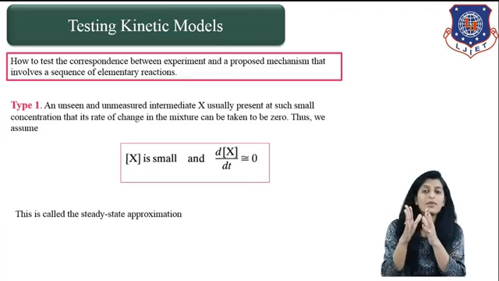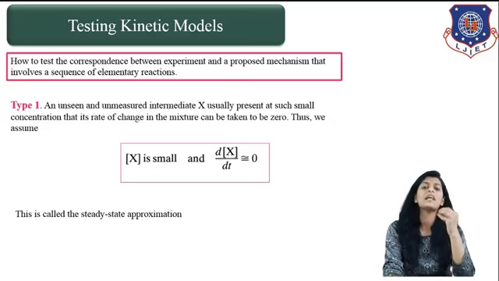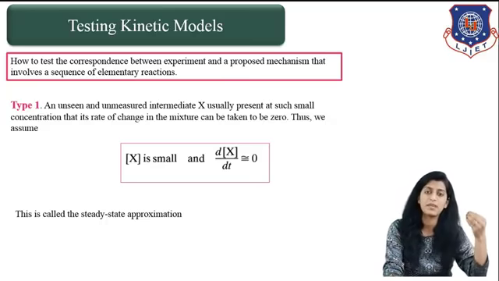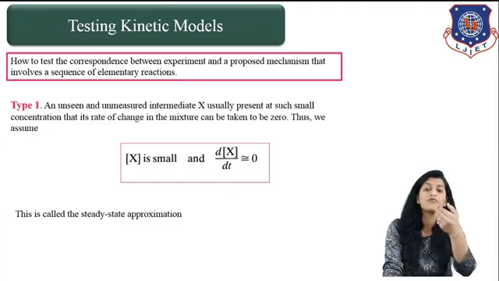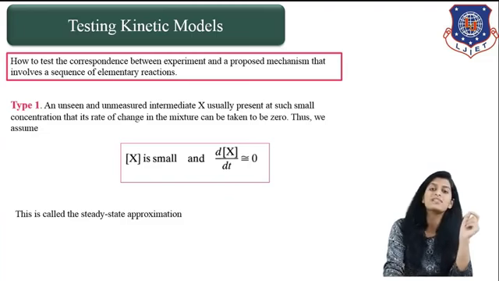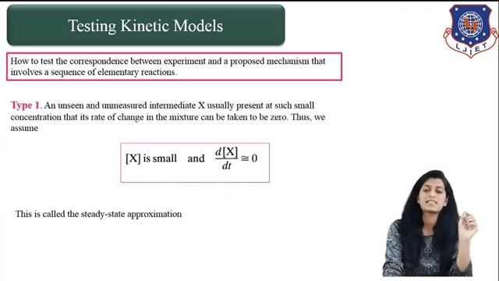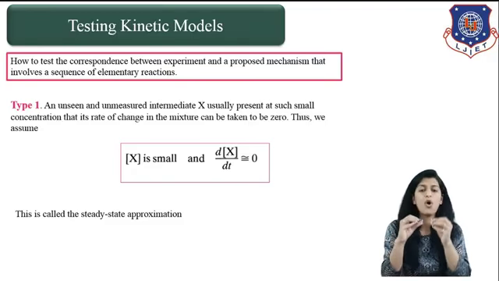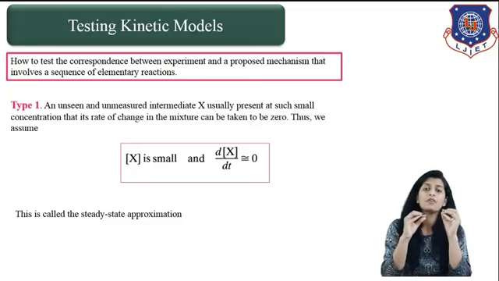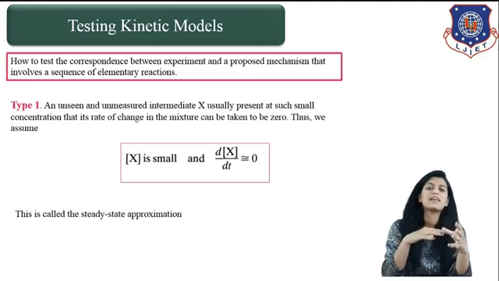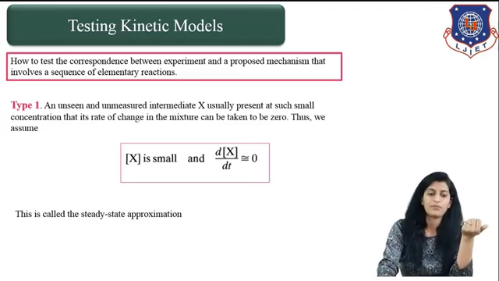Why are we doing that? Because we are saying that there is a very little amount of intermediate being formed, and that is nearly constant, and whenever we differentiate a constant value, it is ultimately going to be 0. That's why we say the small amount of intermediate formed is ultimately considered to be 0.